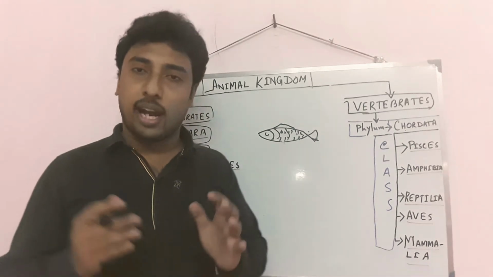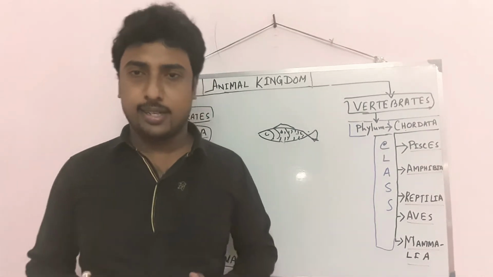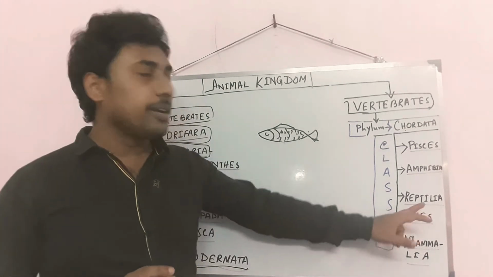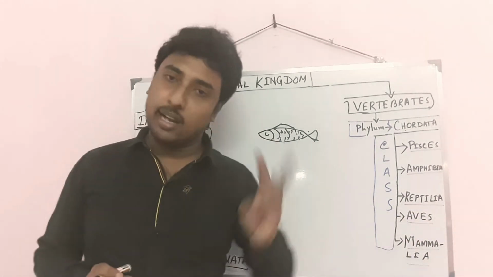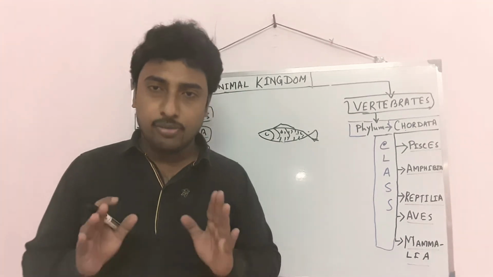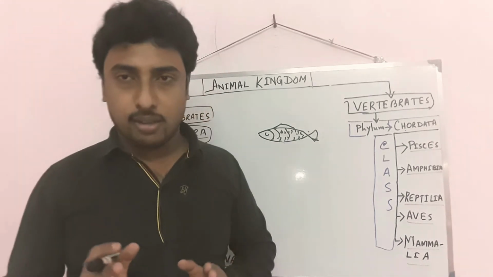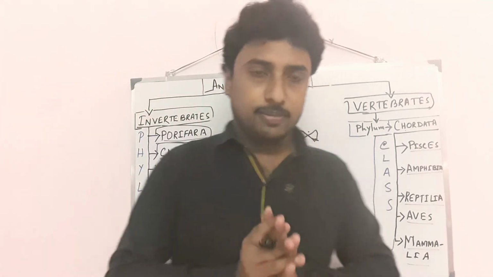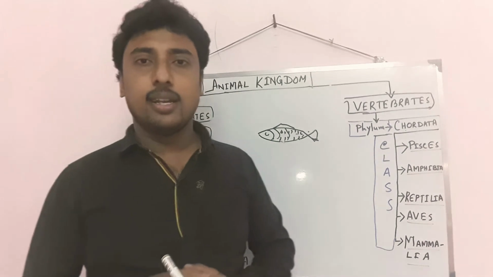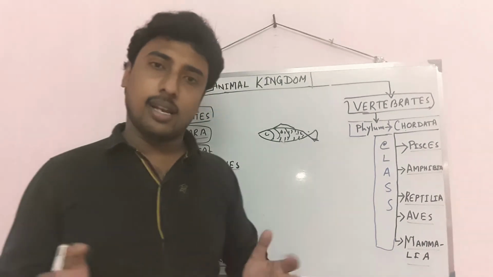Similarly, they have a nervous system, digestive system, excretory system and other systems. In reptiles the heart is three-chambered, except in the crocodile. The crocodile has an incomplete four-chamber heart. These are the characteristic features of reptiles. Examples: crocodile, snakes, lizards.